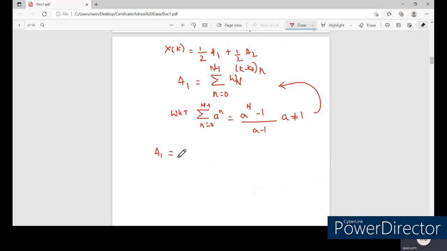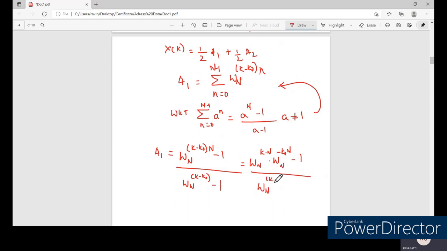So you will be getting A1 equal to, when you substitute that, (omega_N to the power of (k minus k naught) into N, minus 1) whole divided by (omega_N to the power of (k minus k naught) minus 1). Now if I take this N common inside, what will we be getting? Omega_N to the power of k into N, into omega_N to the power of minus k naught into N, minus 1, whole divided by omega_N to the power of (k minus k naught) minus 1.